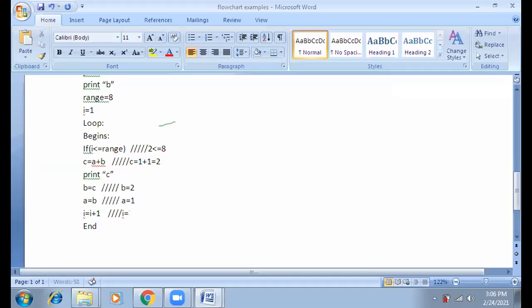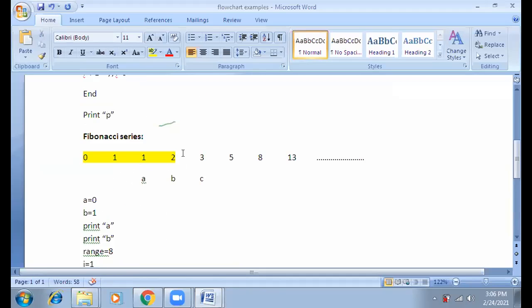Why? Because I becomes 3. So 3 is less than or equal to 8. Satisfied. So it will again enter the loop. What is the current value of C right now? A plus B. What is the value of A? 1. What is the value of B? 2. So 1 plus 2, what? 3. So again we will print 3. So we will get the value 3.